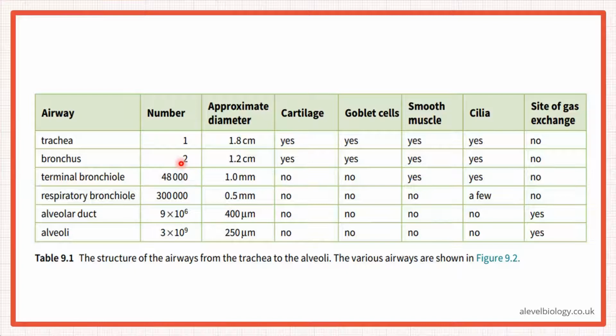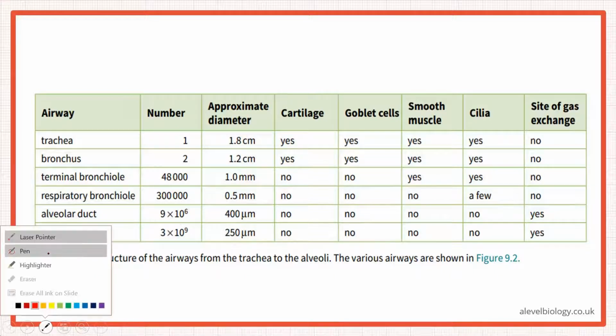There were two bronchi, okay? But now after many subdivisions, it has actually increased to 48,000 bronchioles, terminal bronchioles. Then look at the respiratory bronchioles. Terminal bronchioles will even divide more, and you have around 300,000 respiratory bronchioles, right? Then look at the alveolar ducts, 9 × 10^6, alveoli 3 × 10^9. So look at how the number keeps on increasing. But at the same time, if you look at the diameter here, look at the trend, it keeps on decreasing.